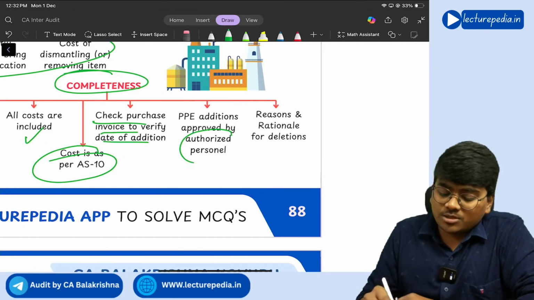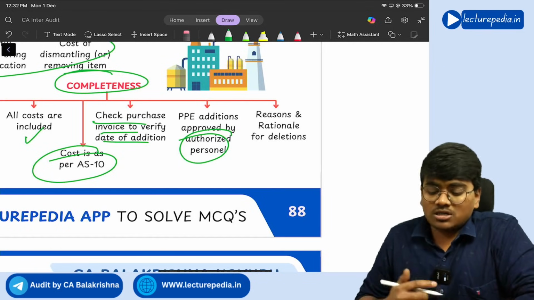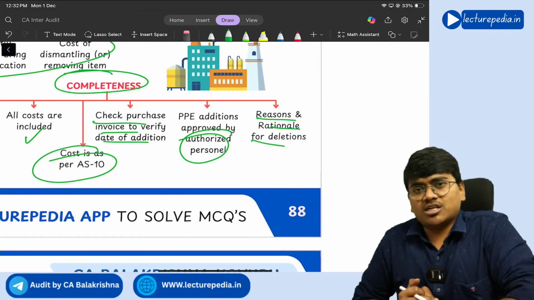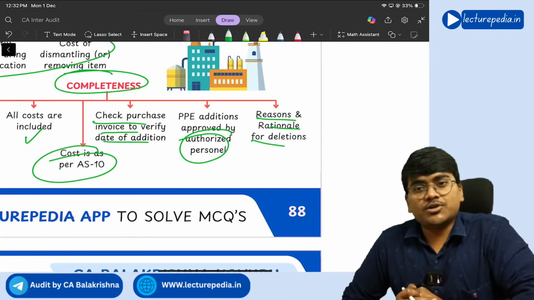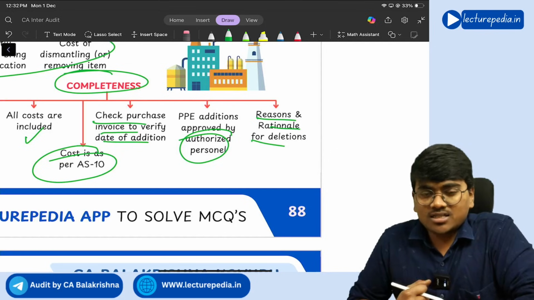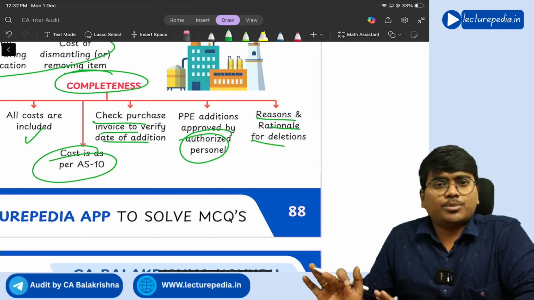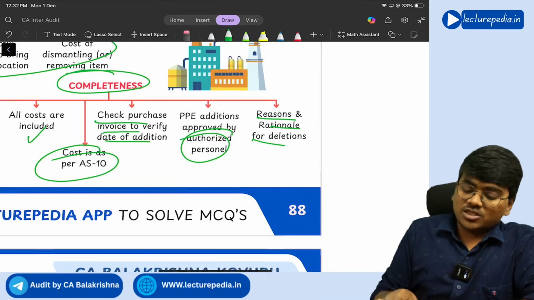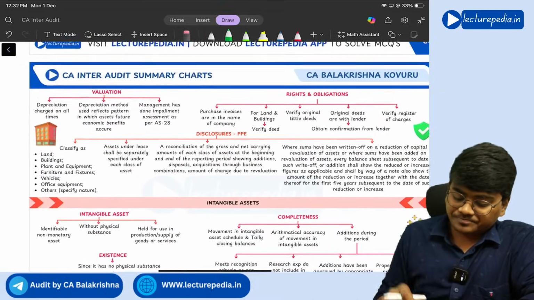Right? So you need to check whether proper authorizations are there or not, and the reasons and rationales for deletion. If at all the company has sold any of the PPE, what is the reason for selling the PPE, and is there a proper business rationale for selling those PPE, that you will see.